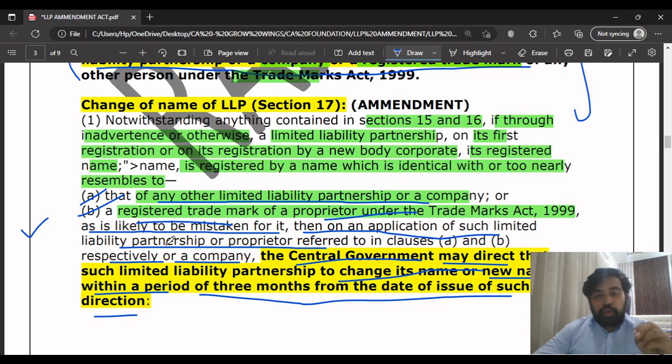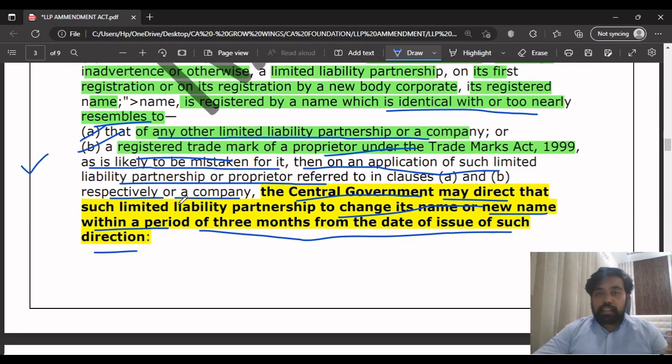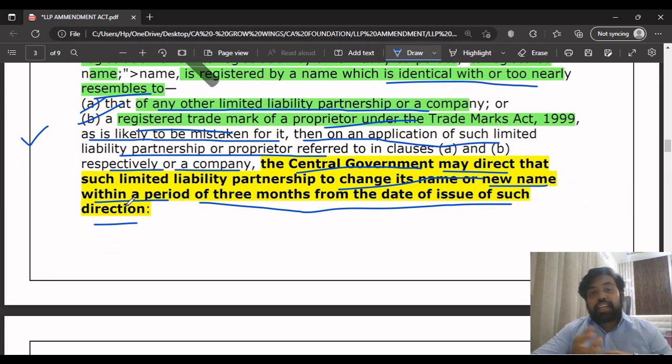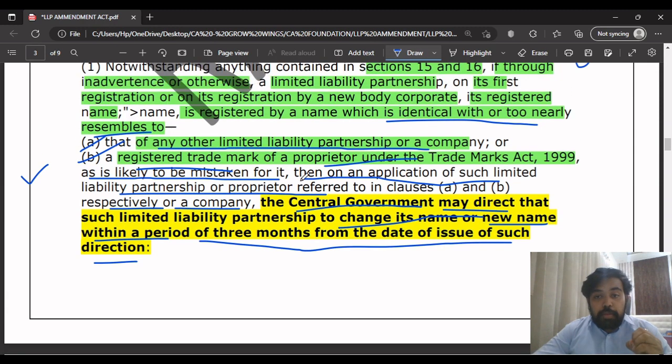In such a case, you need to change your name or the trademark within a period of 3 months from the date of issue of such direction. So that's what they are trying to tell here: if the name resembles or is too nearly identical to that of another LLP or company, or to a registered trademark of a proprietor under the Trademarks Act 1999, or if it is likely to be mistaken, in such a case the application will be filed by that other LLP, company, or the proprietor of the registered trademark.